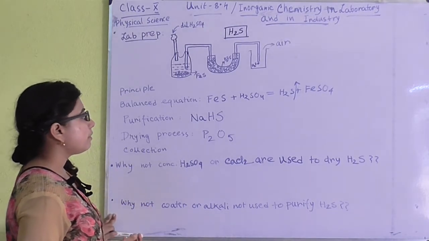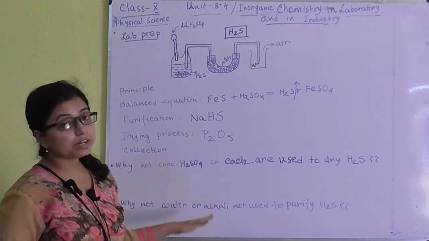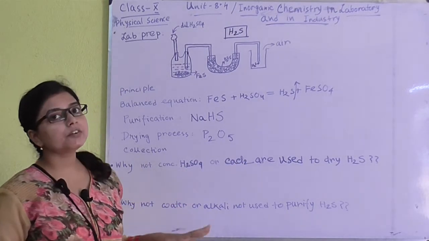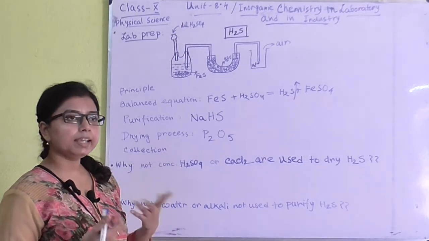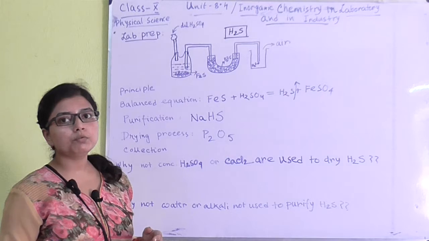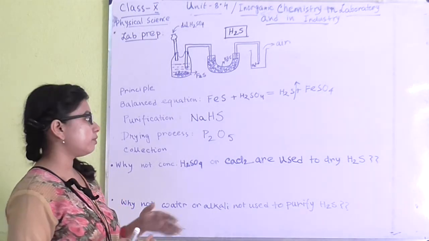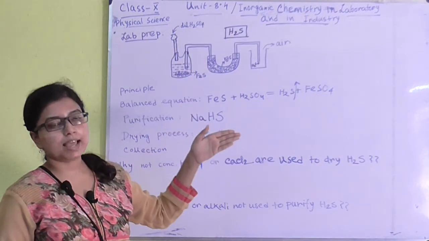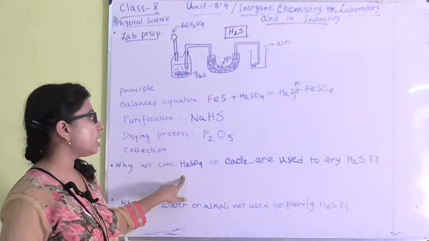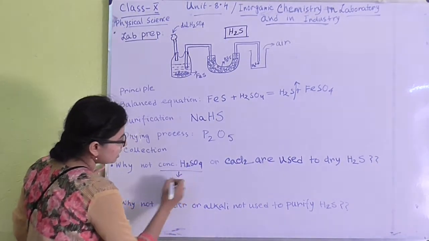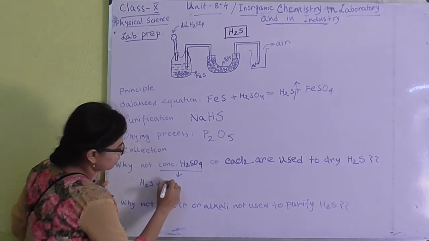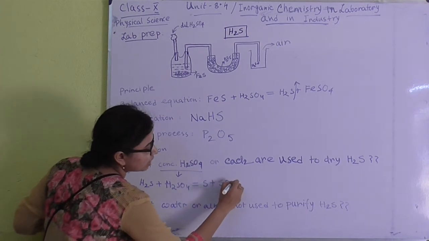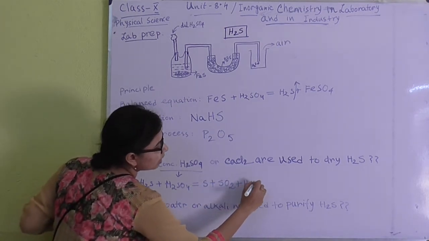These next two questions I have written here: why are concentrated H2SO4 or CaCl2 not used to dry H2S? As we know, concentrated H2SO4 is a dehydrating agent. Where we have to remove water vapors, we can use concentrated H2SO4. But to dry H2S gas, we can't use concentrated H2SO4. Why? Because in presence of concentrated H2SO4, H2S will give sulfur dioxide along with some water vapor.